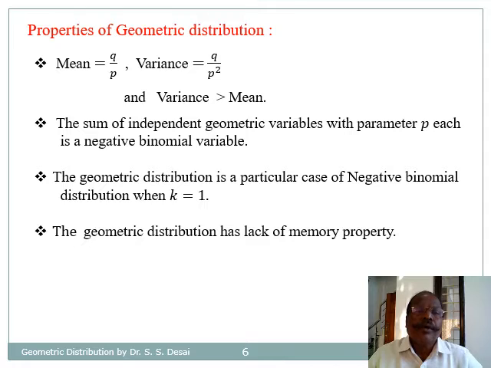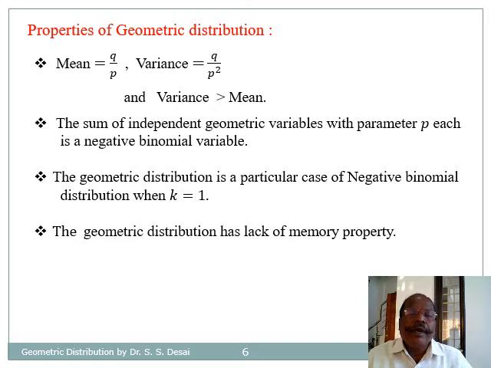These are important properties of geometric distribution. Mean of geometric distribution is given to be q by p and variance is q by p square. As p, that is the probability of success, is a fraction which lies between 0 and 1, p square is less than p, and therefore the variance, that is q by p square, is greater than q by p. That is, variance is greater than mean for geometric distribution.